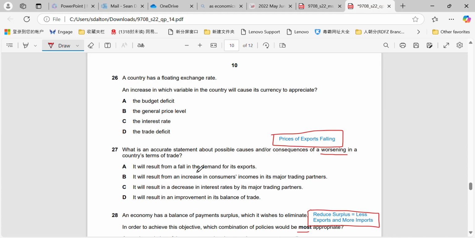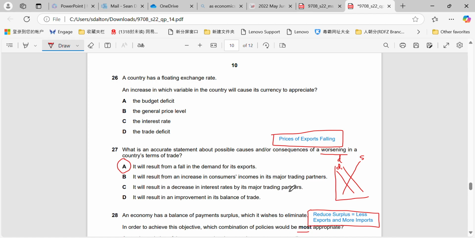Why would that happen? Well, we can see straight away here that it would be A, because if we have a fall in the demand for exports, just think about a regular demand and supply diagram. What happens when the demand for something falls? The price drops. Right? So as the demand for our exports drop, the price of our exports will fall, and that will be a direct cause of the terms of trade worsening.